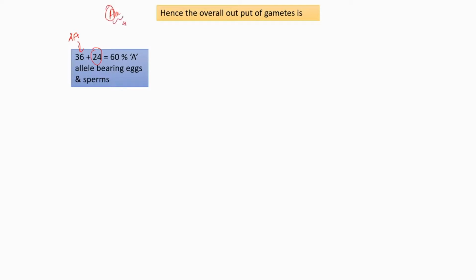Total A percentage is 48%, and half of it is 24. That is 36 plus 24, which equals 60%. So 60% of the A allele bearing eggs and sperms will be there in the total collection of gametes for the next generation. And coming to small a, again 16 plus 24.